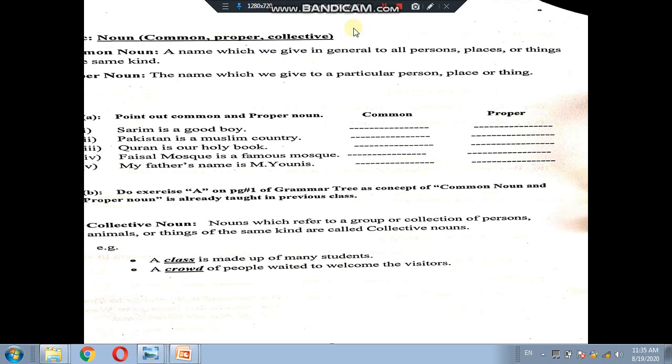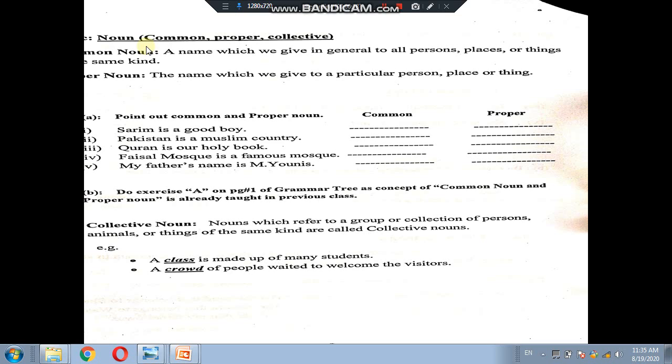Bismillahirrahmanirrahim. Grade 3, this is your fourth lesson related to exercises 5 and 6 of your booklet. The first one, the topic is noun: common, proper and collective.